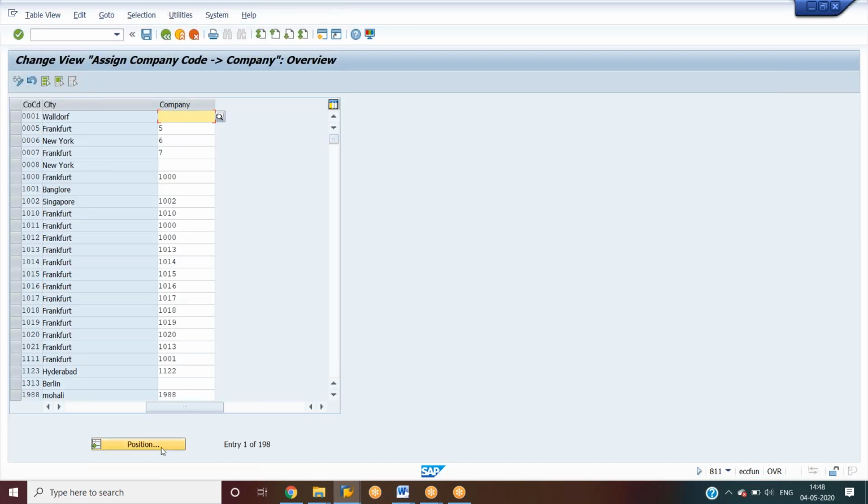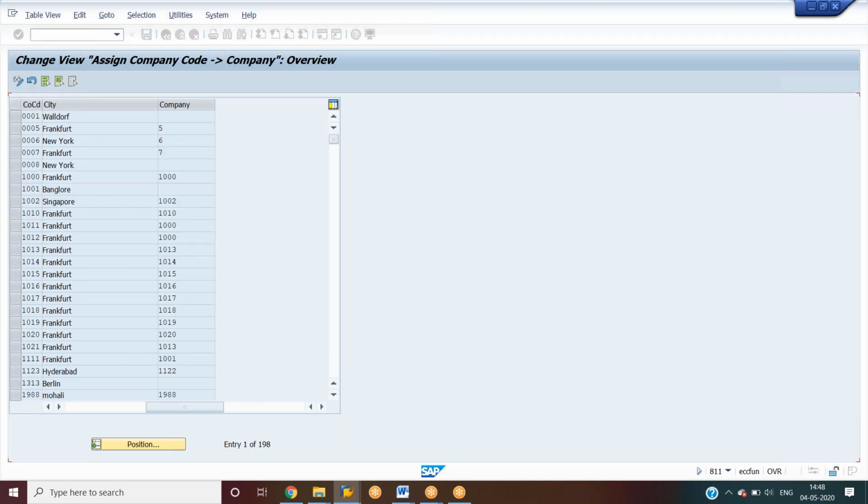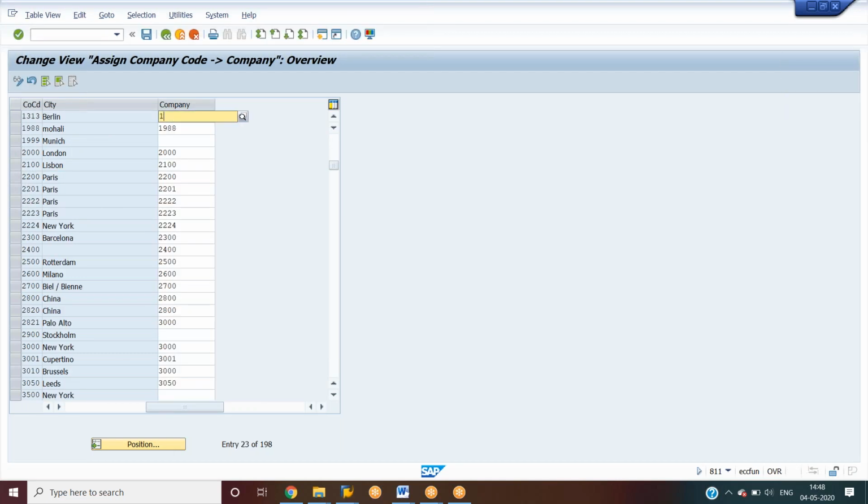Okay, so here if you go and click on the position, we'll get a pop-up. Here we have to give the company code which we have created. We have to give and we have to click enter, and we have to give a company.